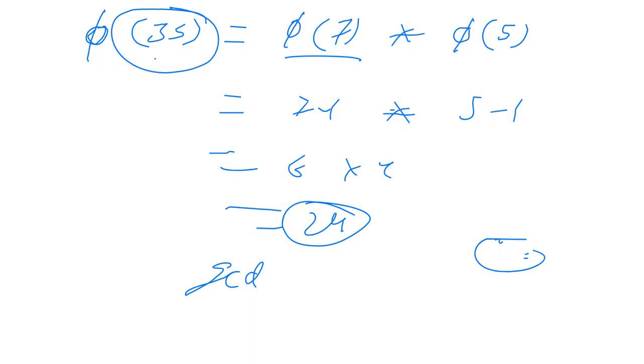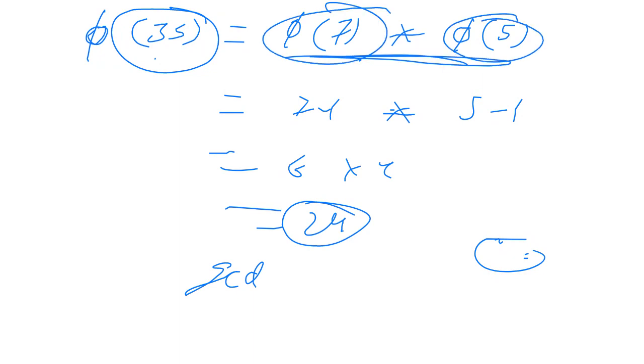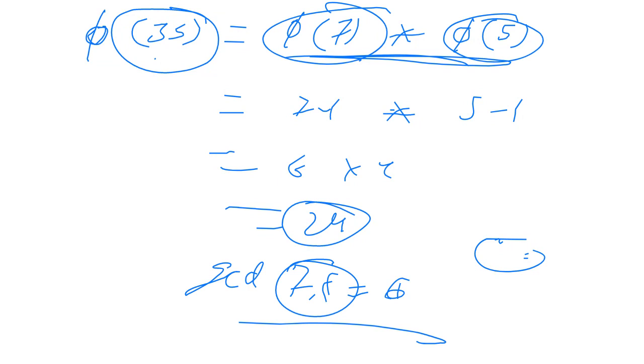Whenever we break some number into smaller numbers, the GCD of those numbers must be 1. GCD of 7 and 5 is 1, that is, they are co-primes. If they are not prime, they should at least be co-primes, right? So this is Euler's totient function.